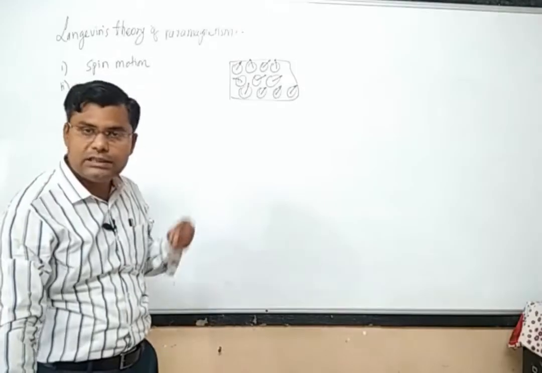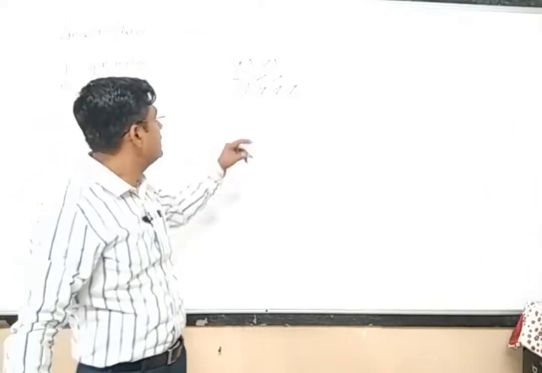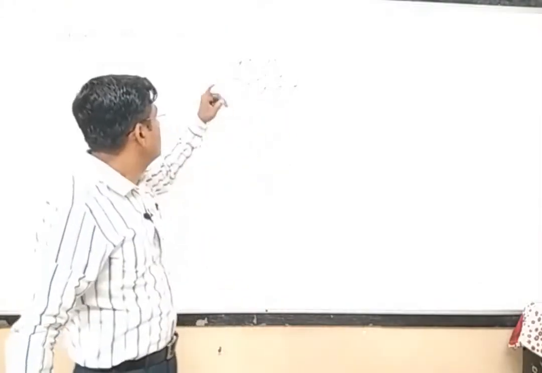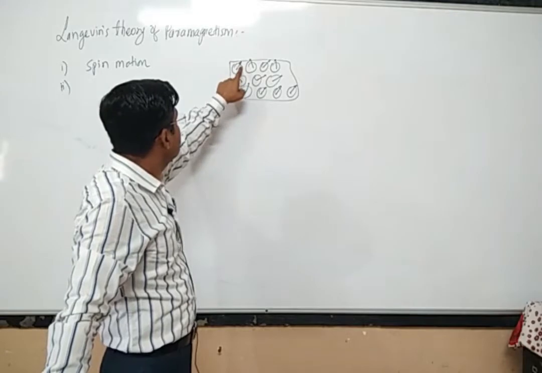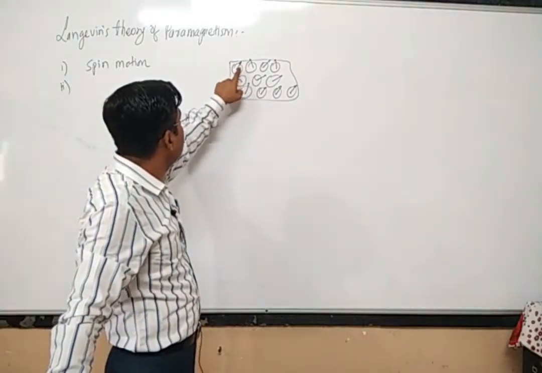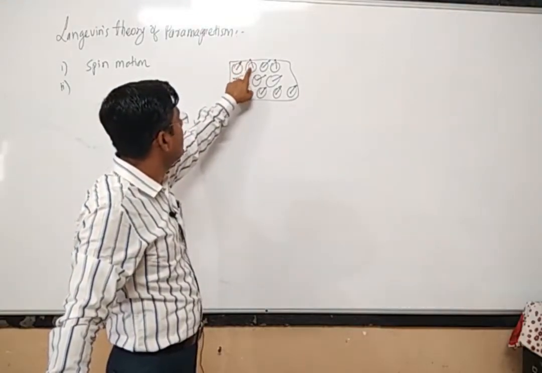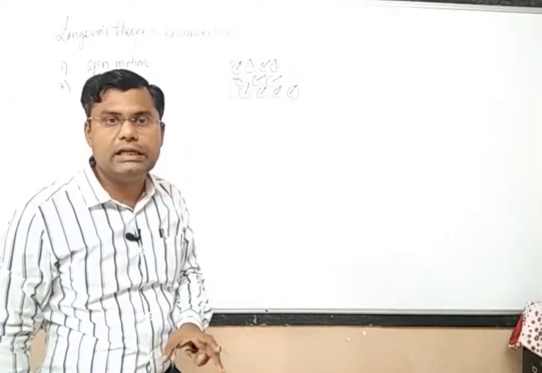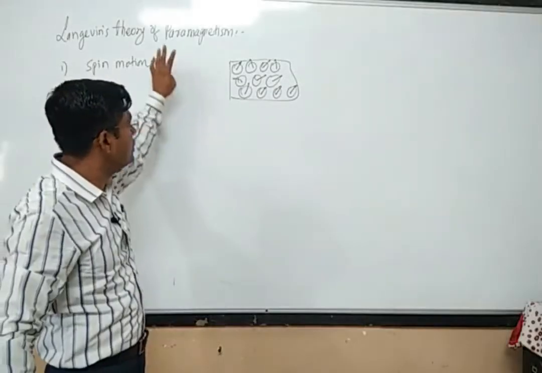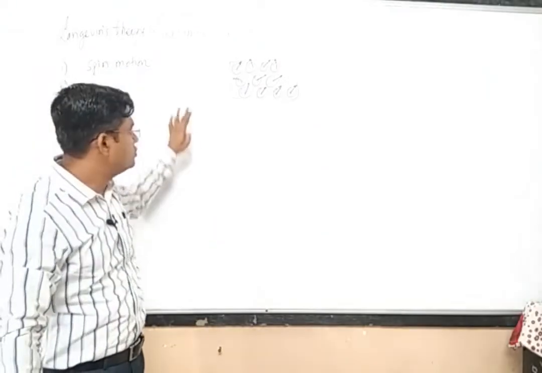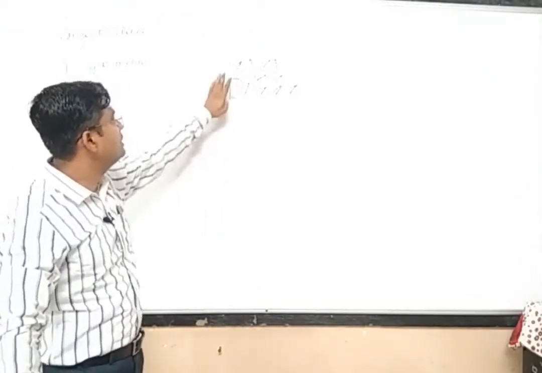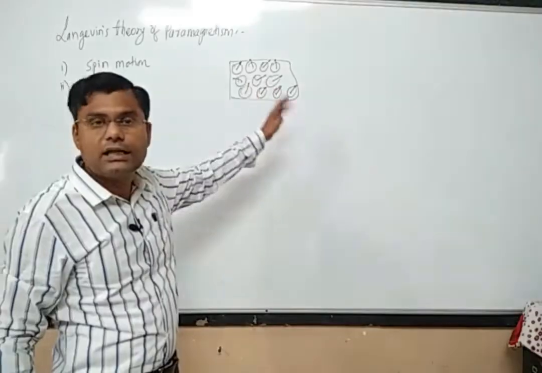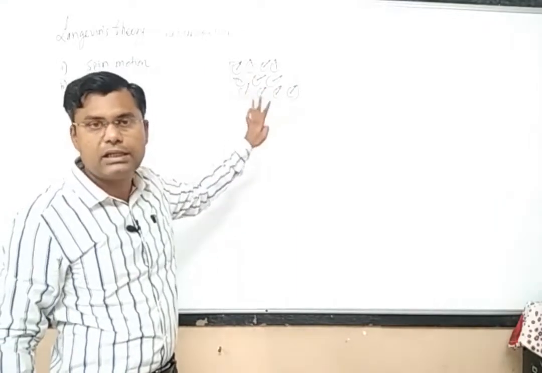Okay, and in the gaseous system, there is nearly no interaction between two atoms or two molecules. So here also we have to assume that the spin, or the magnetic moment, of this atom does not interact with the magnetic moment of this atom. This interaction is always present, but we are omitting it for this particular derivation. So in this classical assumption, we are assuming that there is no spin interaction between different atoms or different molecules within that paramagnetic gas.